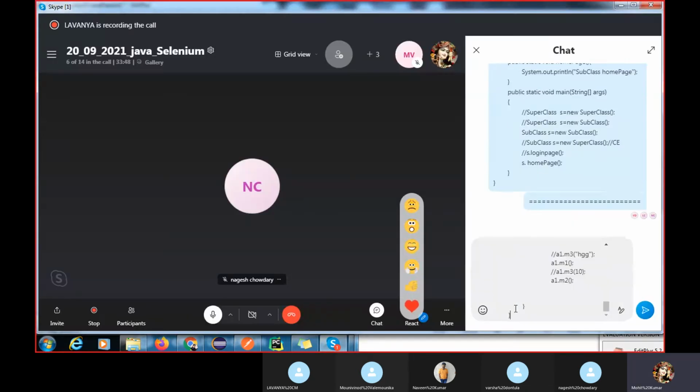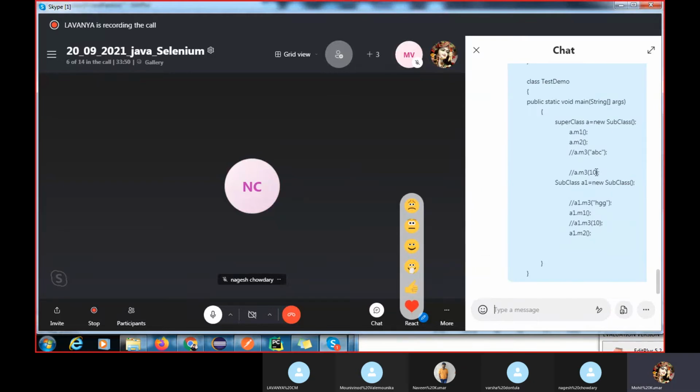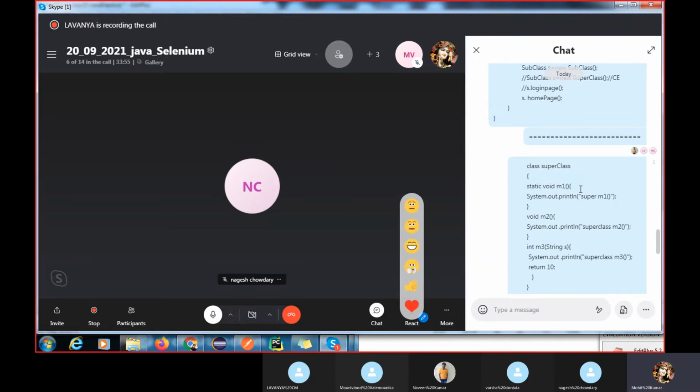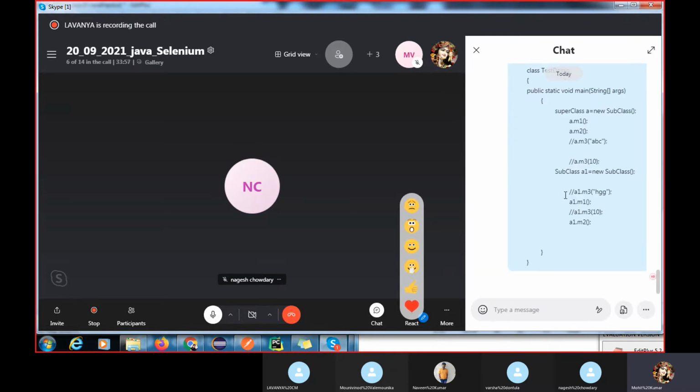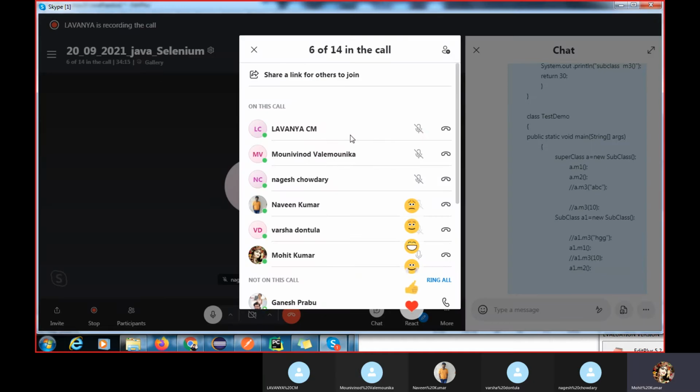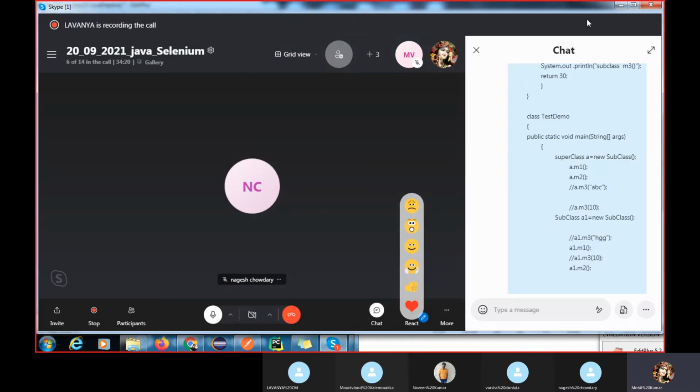First identify which method is the overriding concept, the hiding concept and the overloading concept, then find the output of M1 and M2. We have created two class objects, and I have commented out the overloading one. Please find the output and write it in the chat box only.